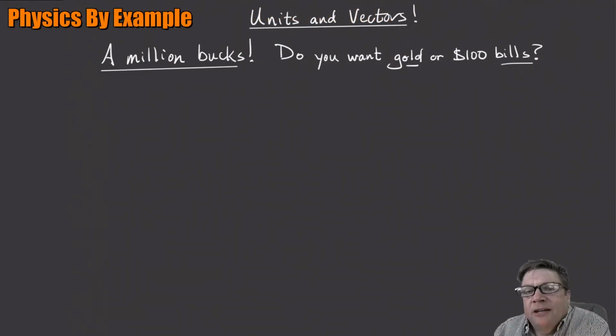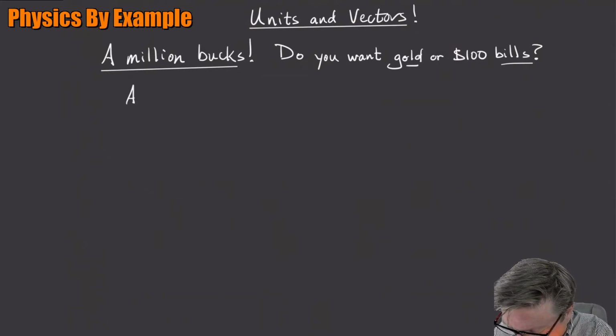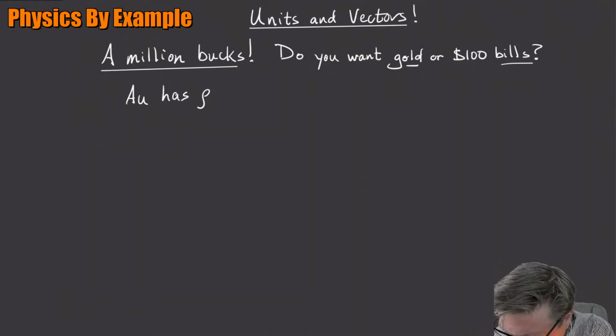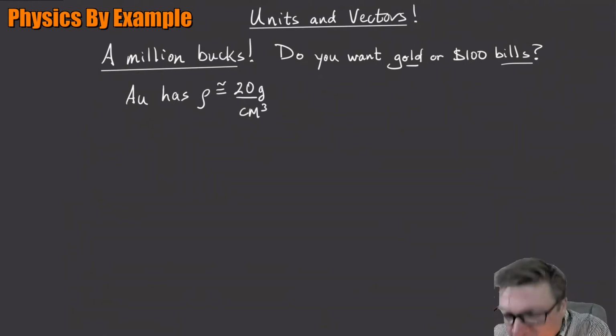A couple of things that I can write down. I looked up a couple of parameters for gold. Gold is chemical symbol Au, and it has a density. Over and over again in physics, we'll use the Greek letter rho for density. It has a density of about 20 grams per cubic centimeter. It's like 19.3 or whatever.